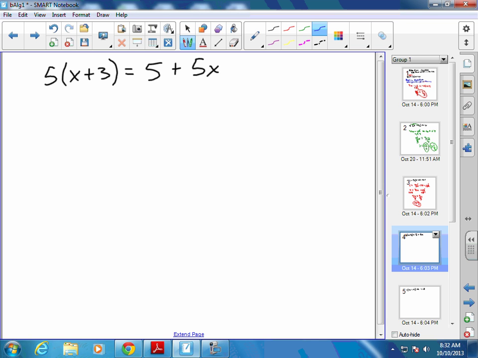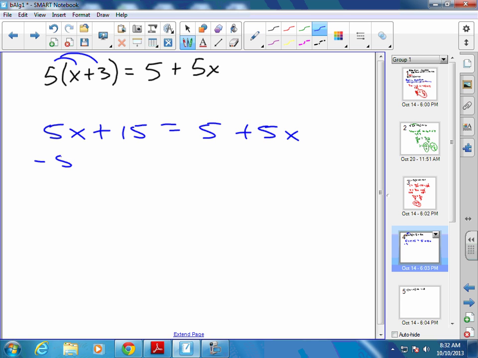Because as we distribute, we get 5x plus 15 multiplied in here equals 5 plus 5x. We have a variable on each side of the equation. Which one's smaller? They're the same. So if you continue to solve this equation, your variables are going to drop out.